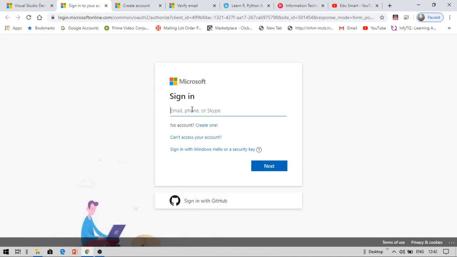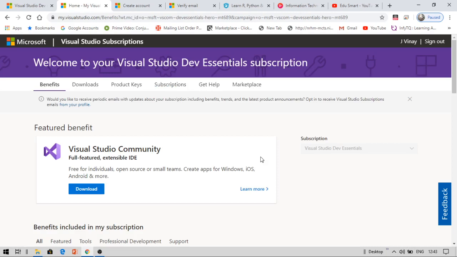Let me pause this video for now. So this is how. Once you are successfully signed in to your account, you can see this window. In this window, you can see this Visual Studio subscriptions. Under this, you can find this benefits tab.